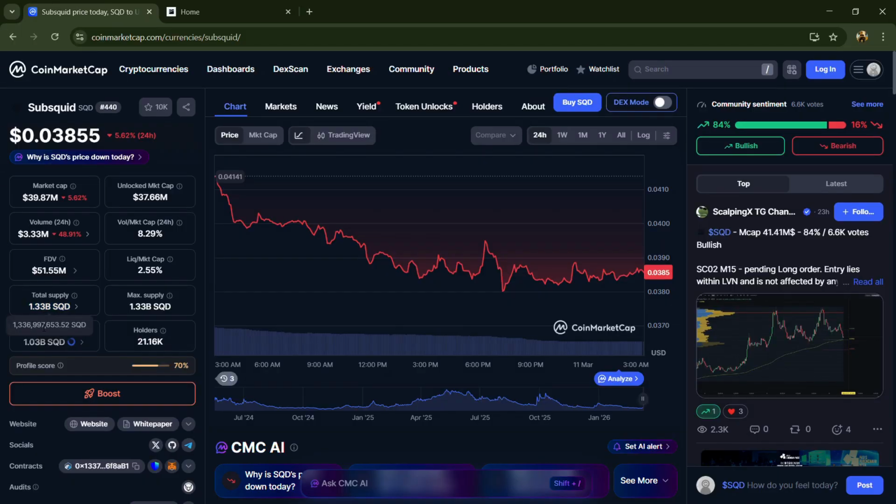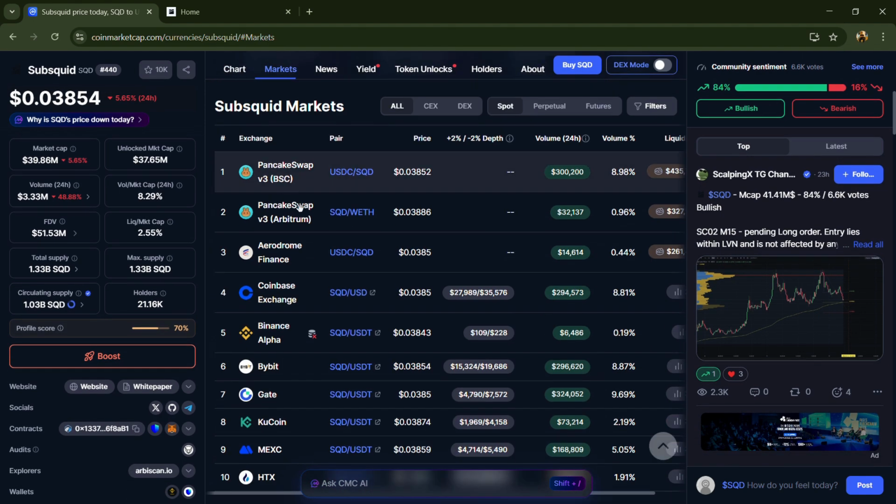Subsquid token total supply is 1.33 billion and circulating supply is around 1.03 billion. SQD token is listed on popular centralized exchanges like Coinbase, Binance Alpha, KuCoin, Bybit, and other centralized exchanges.